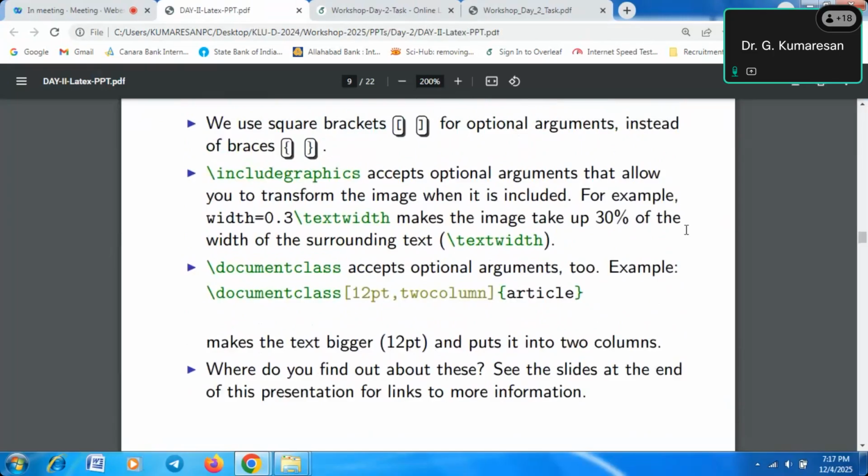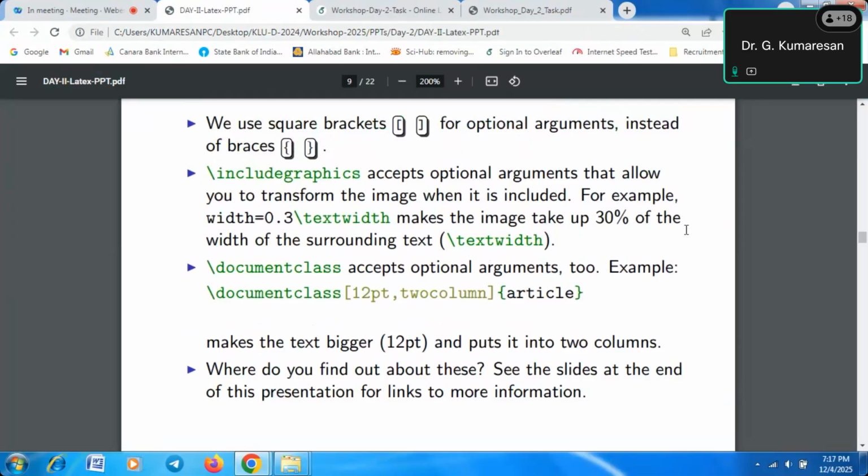But most of the time we need to align the height and width. We have to change the height and width, and only then will we place this figure in a particular place. Because if you are writing an article or book, we may not use this figure just anywhere.